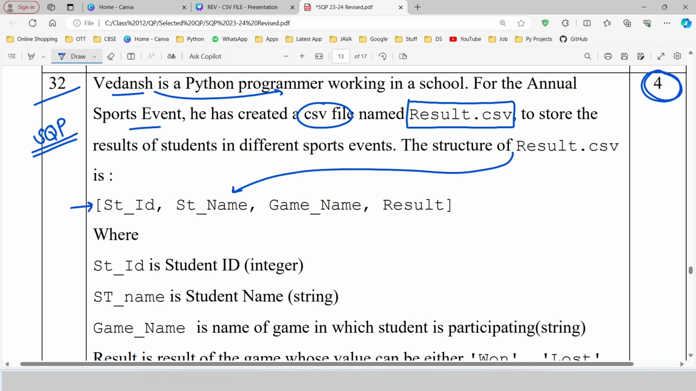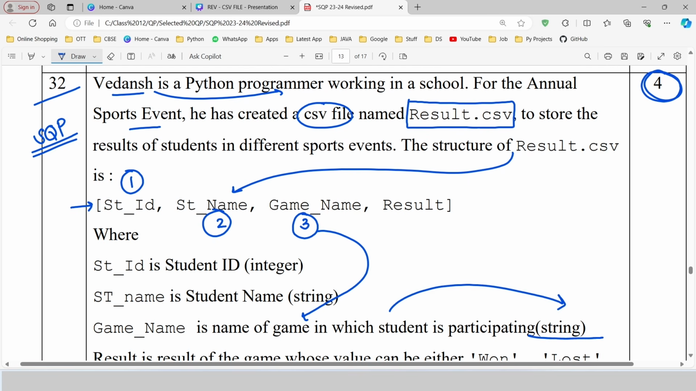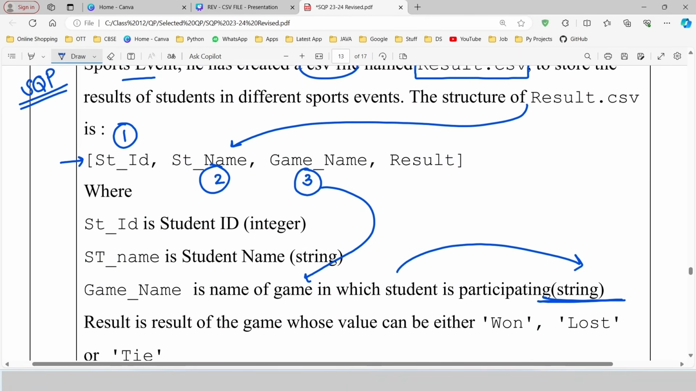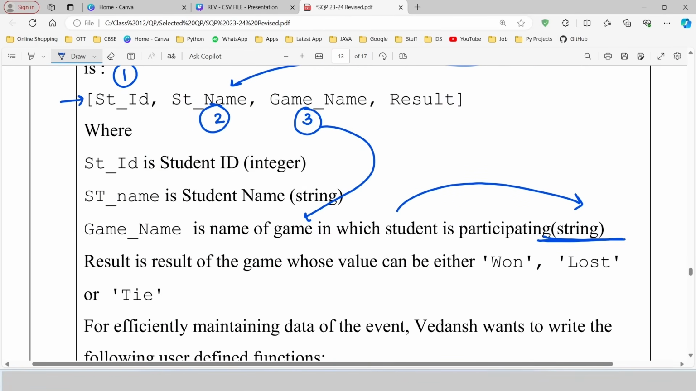There is one list. The first is student ID, second is student name. The third element of the list is game name. It is the name of the game in which student is participating. It is in the form of string. Let's scroll it down. The fourth element is result. The value for the result can be won, lost or tie.